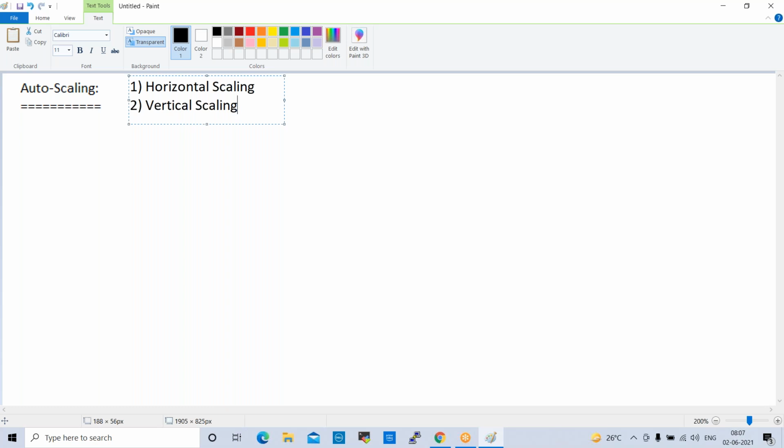Horizontal scaling is a service which will increase the EC2 instances. So whenever an application is taking more resources, for example, more CPU utilization, by that time horizontal scaling will increase the servers, the EC2 instances.